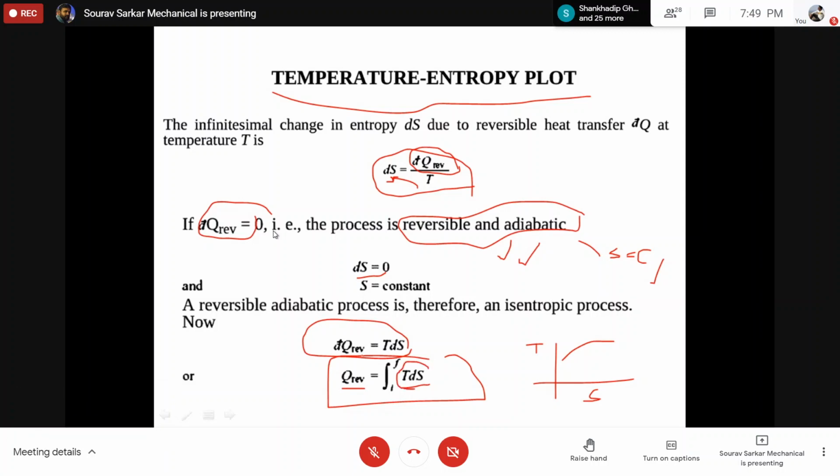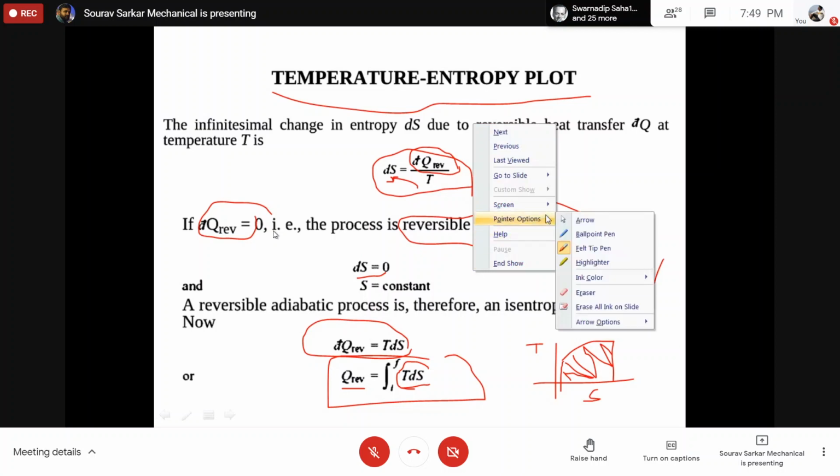What is the physical meaning of this integration? Area under the curve will be the Q reversible. Exactly. So I can say that the area under the curve can be considered as the heat transfer during that reversible process. Similarly, this is already known to us.